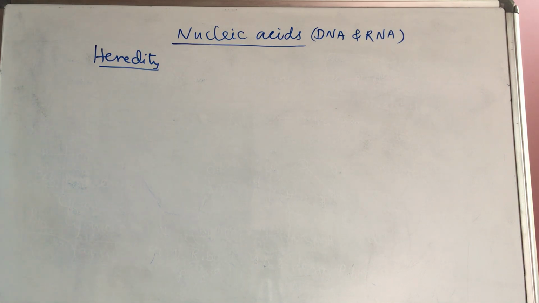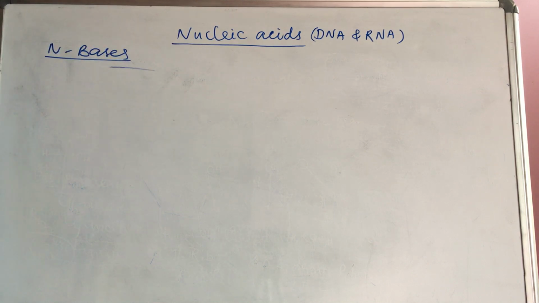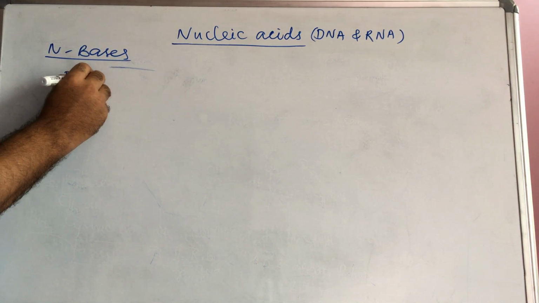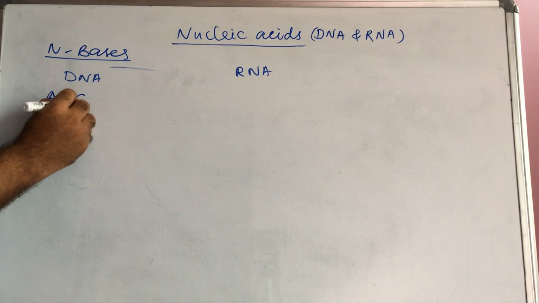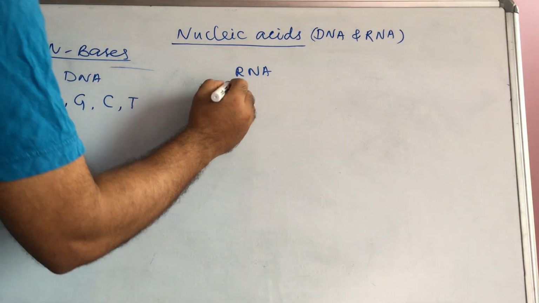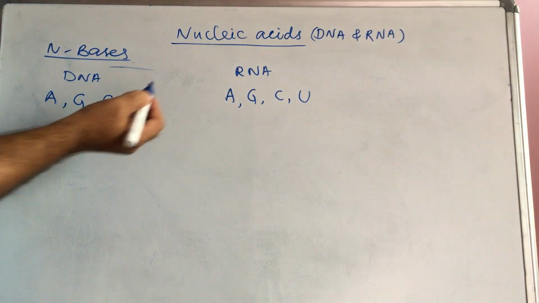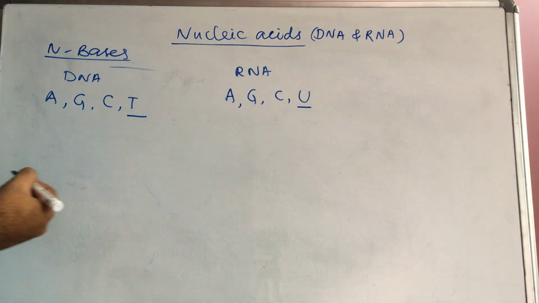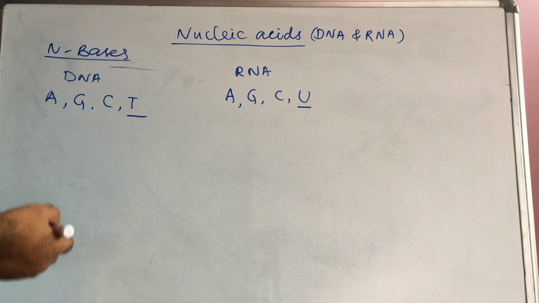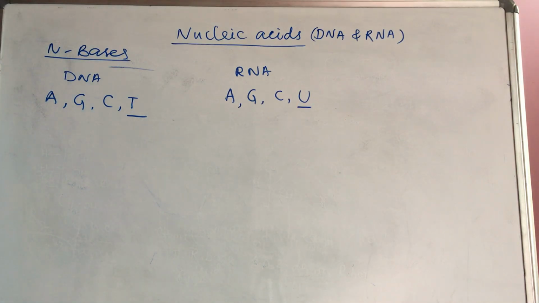And next, what are the nitrogen bases? Nitrogen bases, one set is in DNA, another is in RNA. In DNA we have adenine, guanine, cytosine, thymine, and in RNA also adenine, guanine, cytosine, but here uracil. Generally nowadays they are asking this question: which nitrogen bases are present in the DNA, which are present in the RNA, or which nitrogen base is absent in the DNA, which is absent in the RNA. This kind of question will be asked in competitive exams.